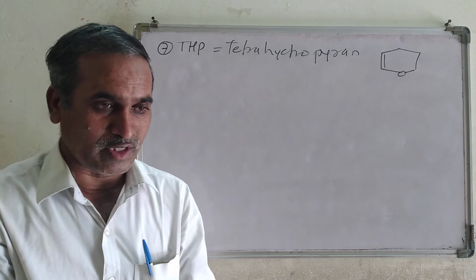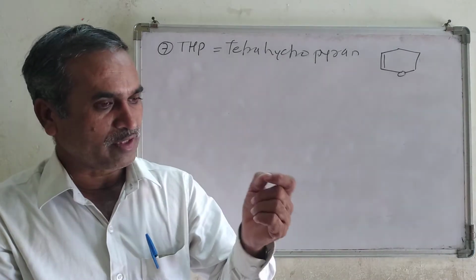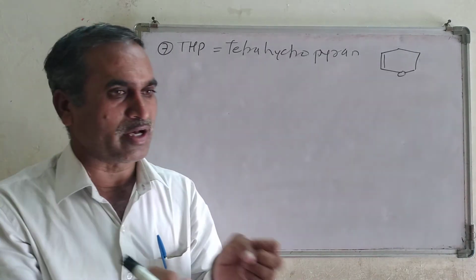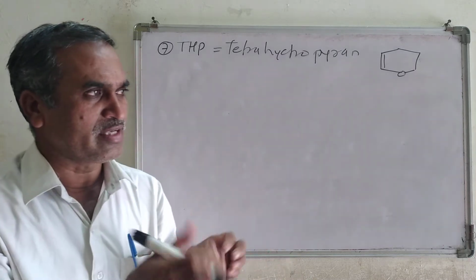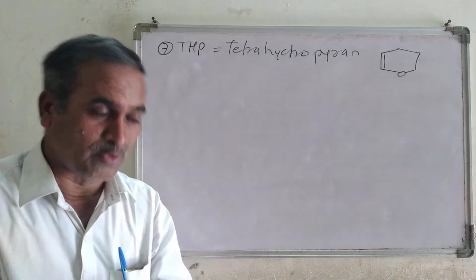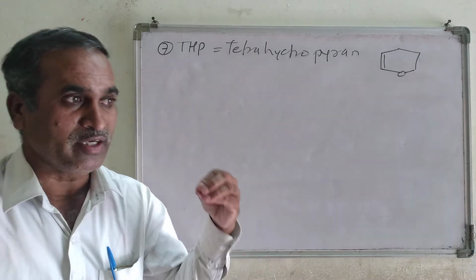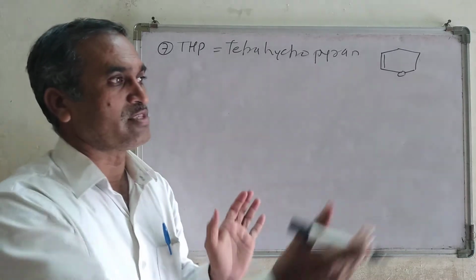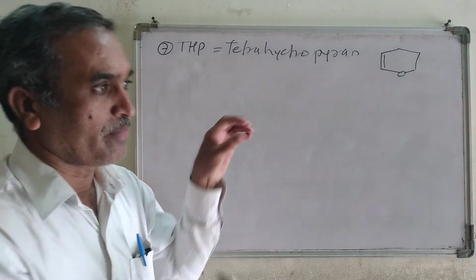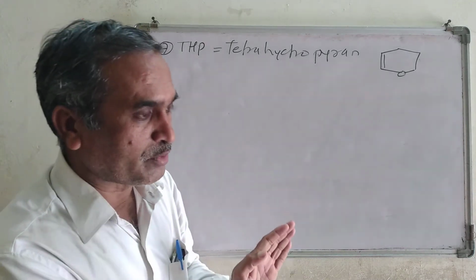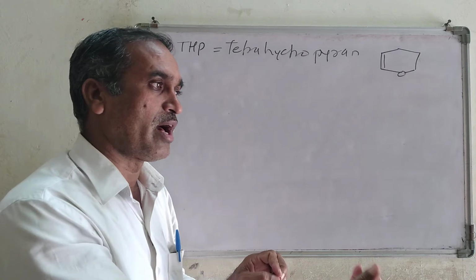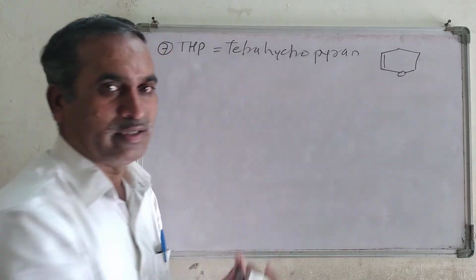Third, the carboxylic group. Then the aldehyde or the ketone group. We are going to learn their protecting and deprotecting procedures, how these groups are protected and how they are removed during the reaction.